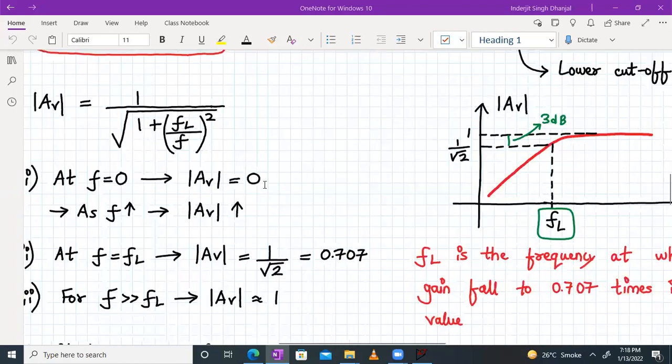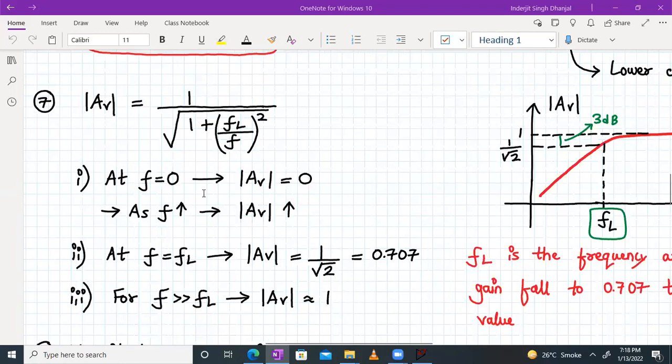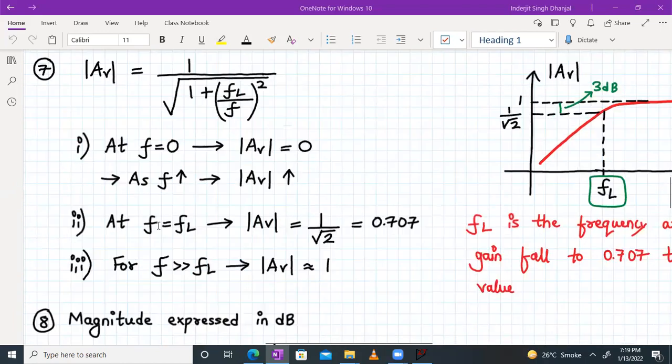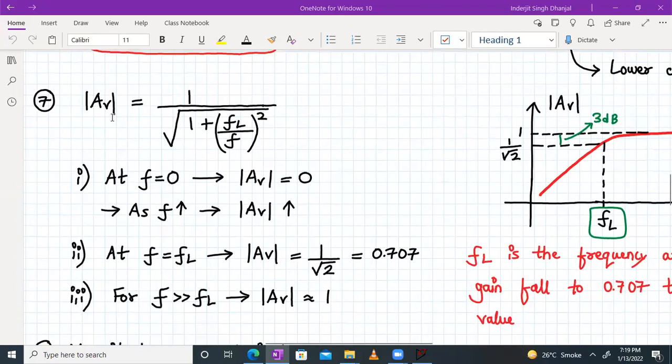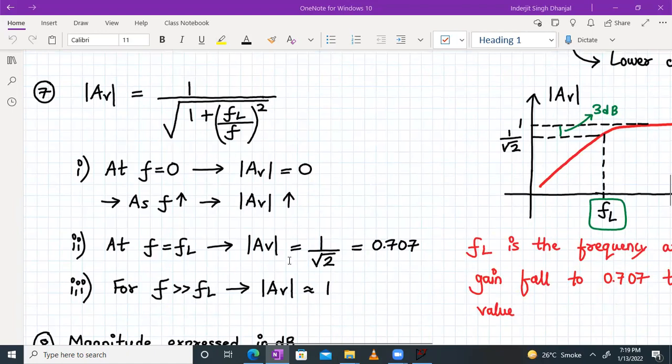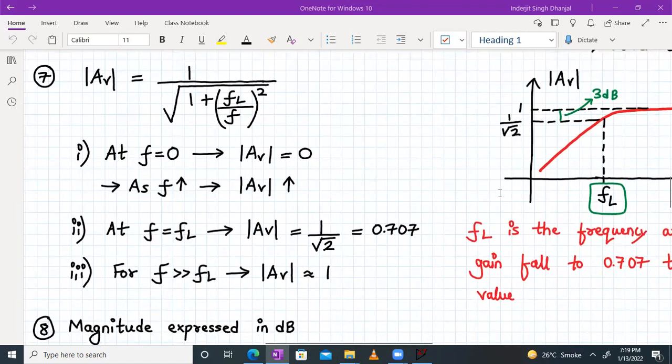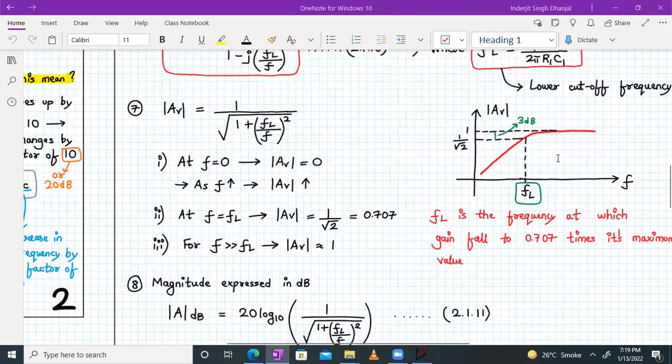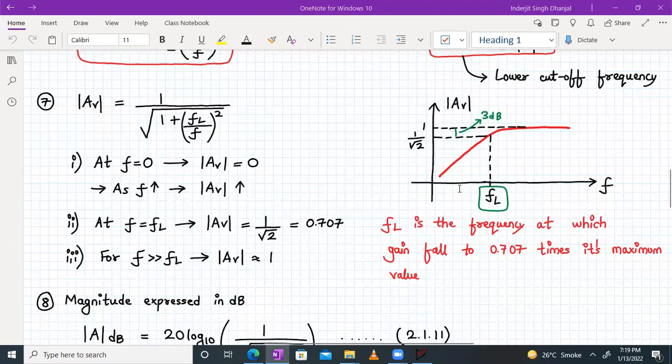And here we can conclude that at F equal to 0, your voltage gain is 0. As you go on increasing the frequency value, your AV also goes on increasing. At F equal to FL, your mod of AV will be equal to 1 upon root 2, right? At F equal to FL, it will be 1 plus 1, that will be 1 upon root 2, which is equal to 0.707. And whenever my value of F is much greater than FL, then my AV will be approximately equal to 1 only, right? So that is what is observed in this frequency response also. And FL is the frequency at which the gain falls to 0.707 times its maximum value.